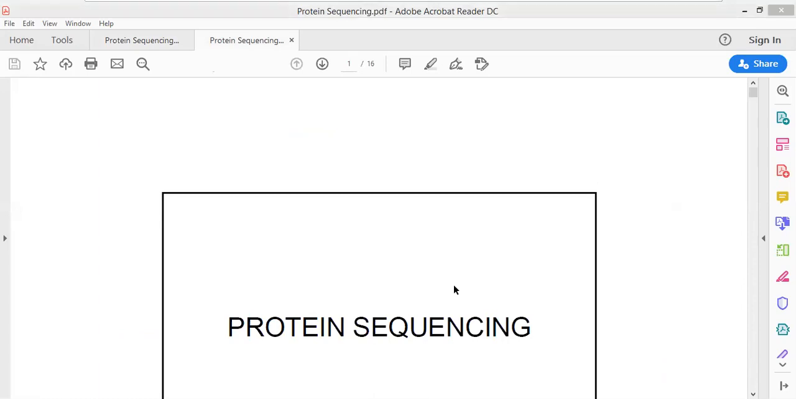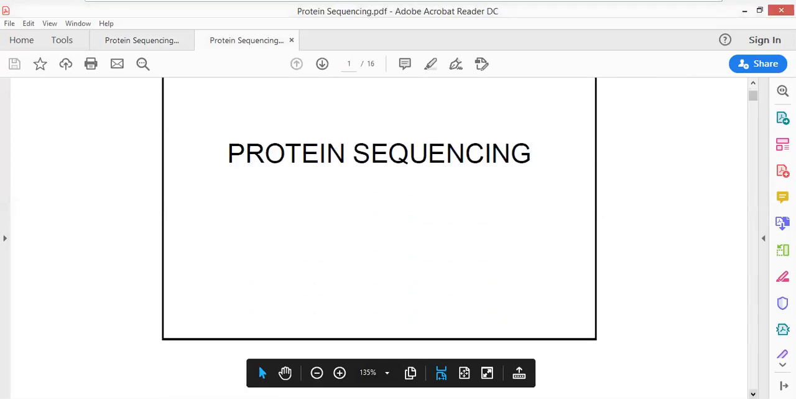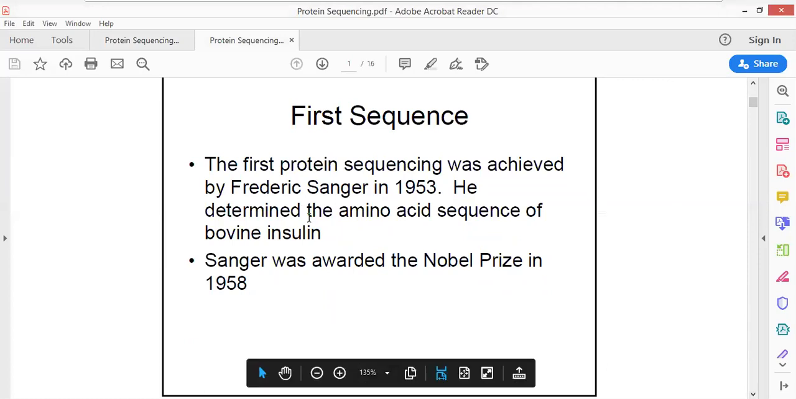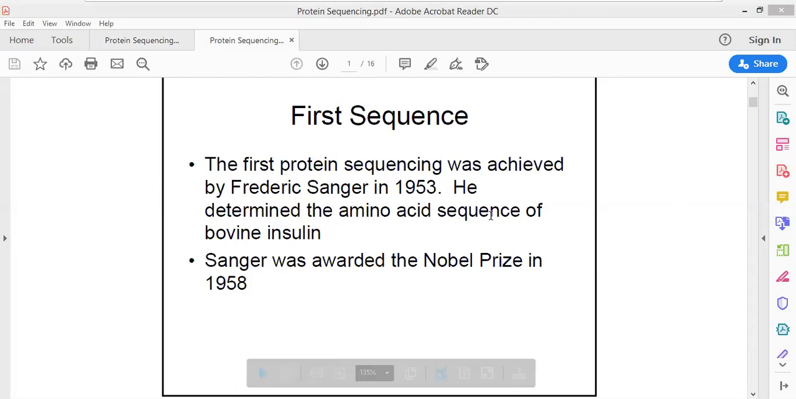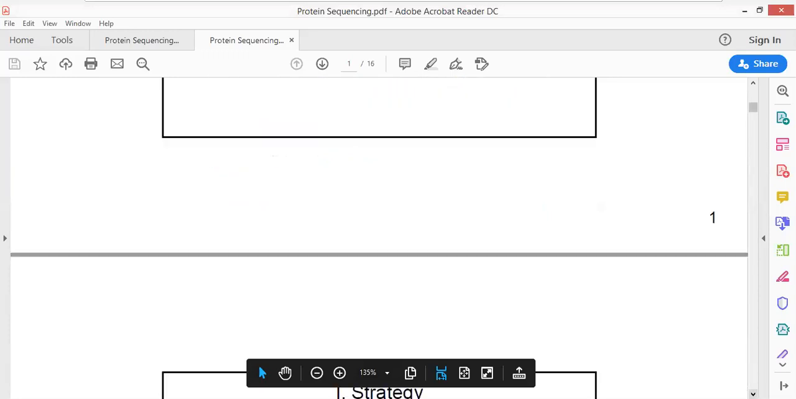Now, see, in this PowerPoint presentation, what we are going to visualize is all the things that we have studied up till now. Now, what is protein sequencing? The first sequencing of protein was done by Frederick Sanger in 1953. He was able to sequence the amino acids within the protein insulin, for which Sanger was also awarded the Nobel Prize in 1958. Then after Sanger,